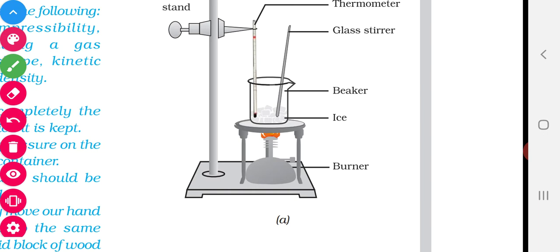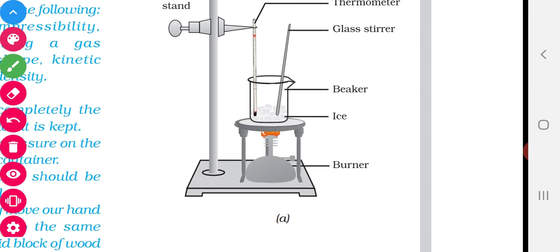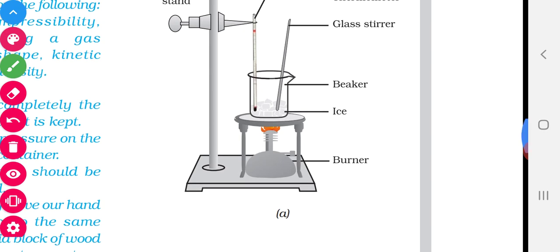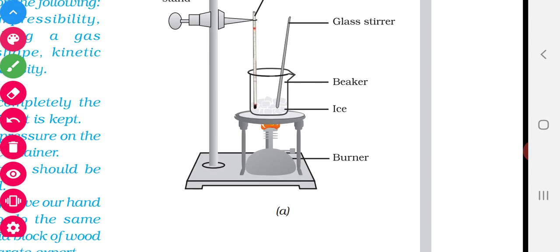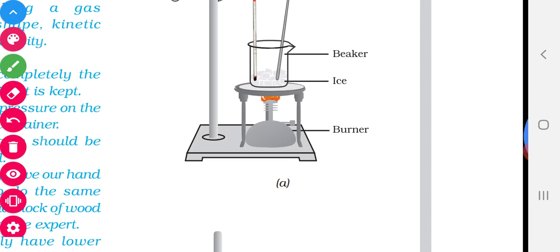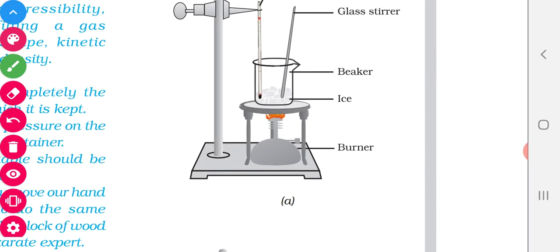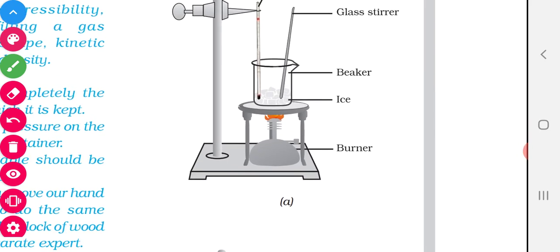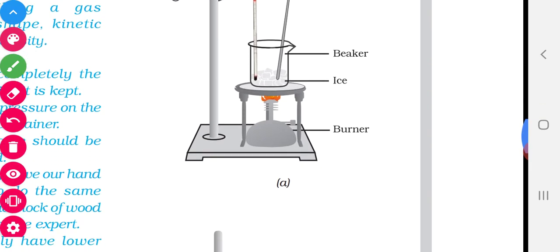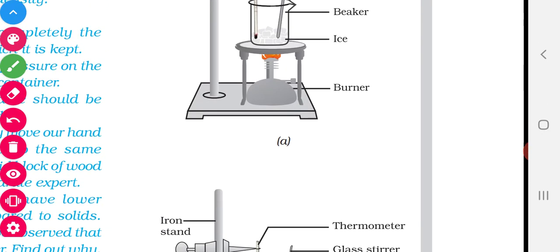So the supplied heat energy helps to overcome this force of attraction. As we supply heat energy, it suppresses and reduces the force of attraction and converts the solid into liquid. Now, what is that temperature called? At one particular temperature, the solid converts into liquid, isn't it? That particular temperature is called the melting point.